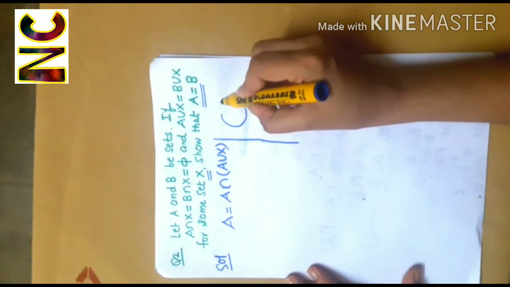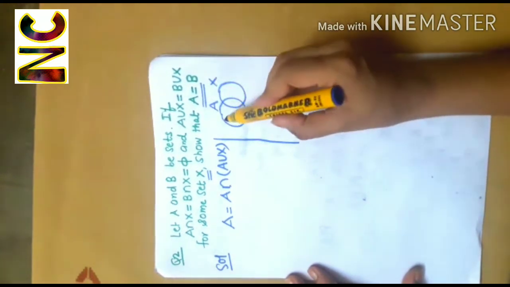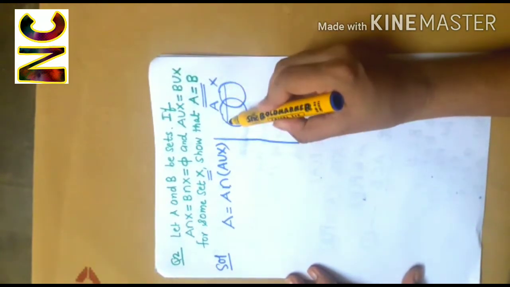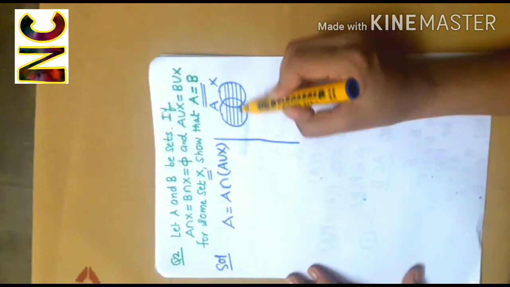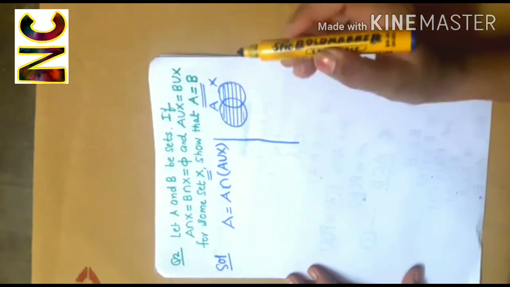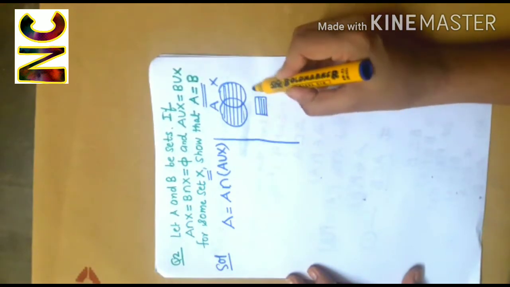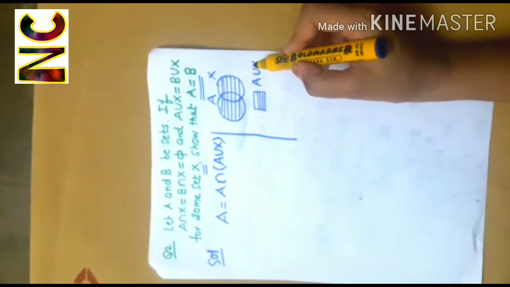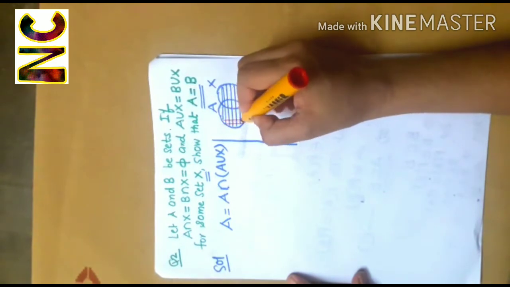Suppose this is your set A, this is your set X. Their union will be this whole shaded region. So this represents A union X. Now A is this set.